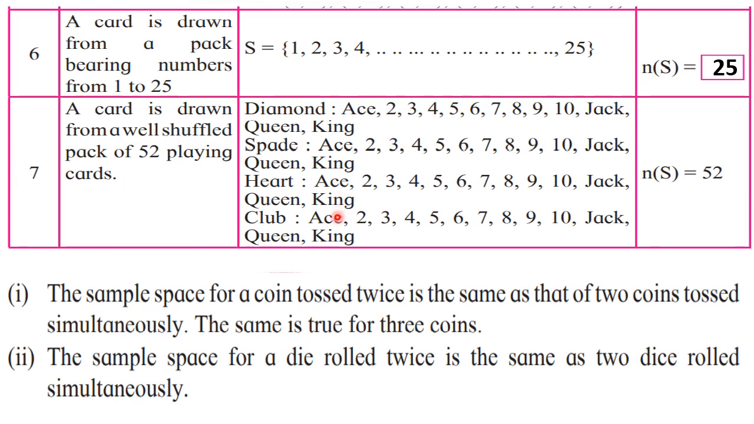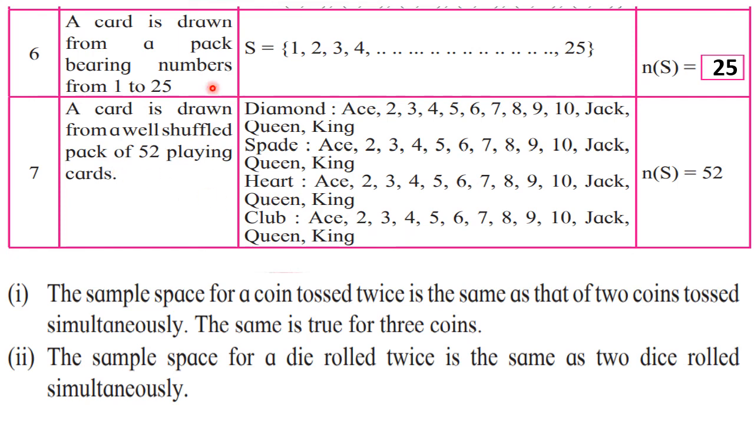Then for the card, the sample space is like this. But see, this sample space we are not writing in braces, because you will find that the elements are repeated. And in sets, the rule is that we cannot repeat the elements. So here you cannot write brace brackets. Take a note of this.